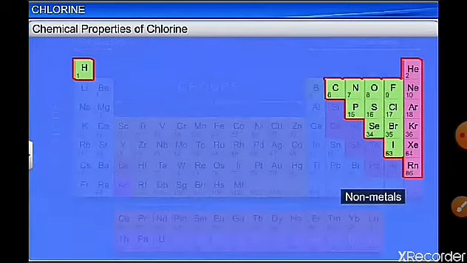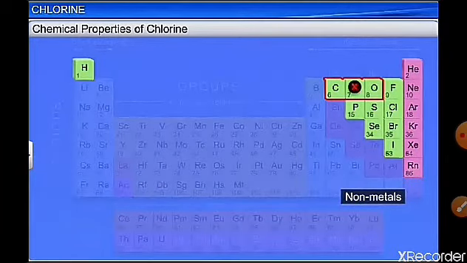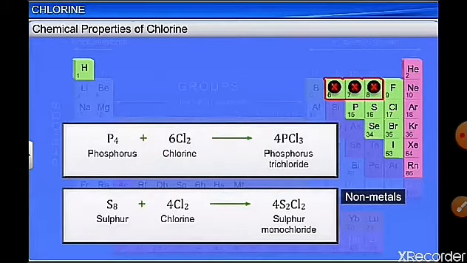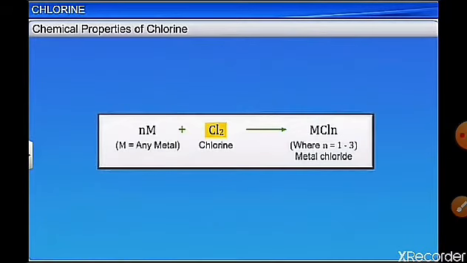Chlorine reacts with non-metals except carbon, nitrogen and oxygen. So it does not react with carbon, nitrogen and oxygen directly, but it reacts with other non-metals to form chlorides. Phosphorus with chlorine gives phosphorus trichloride, sulfur with chlorine gives sulfur monochloride, hydrogen with chlorine gives hydrogen chloride, and metals with chlorine give metal chlorides.